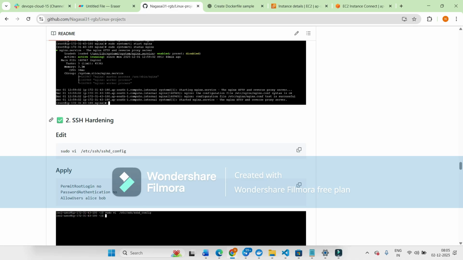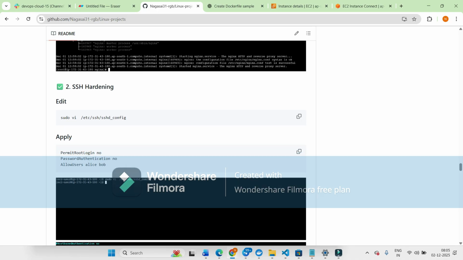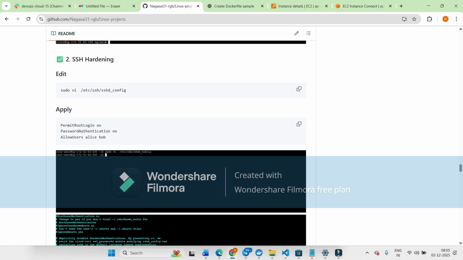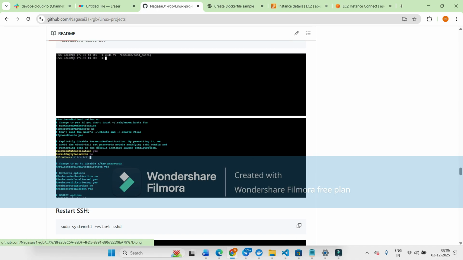And next one is SSH hardening. SSH hardening is nothing but taking care of security. For that, we can use sshd_config. We can open the path by using sudo vi. We can see the password authentication.